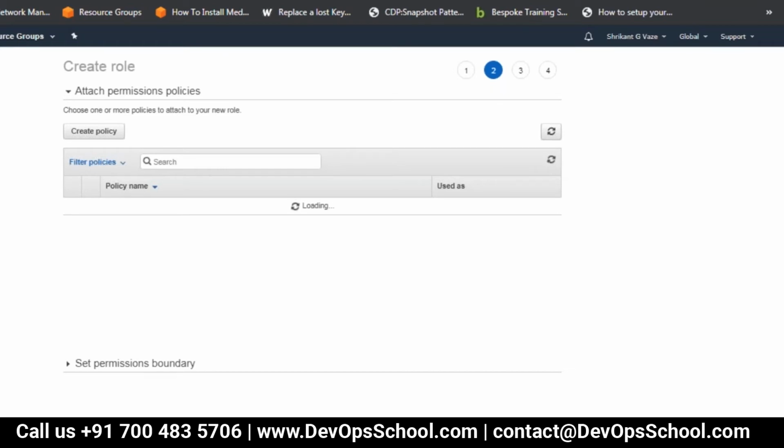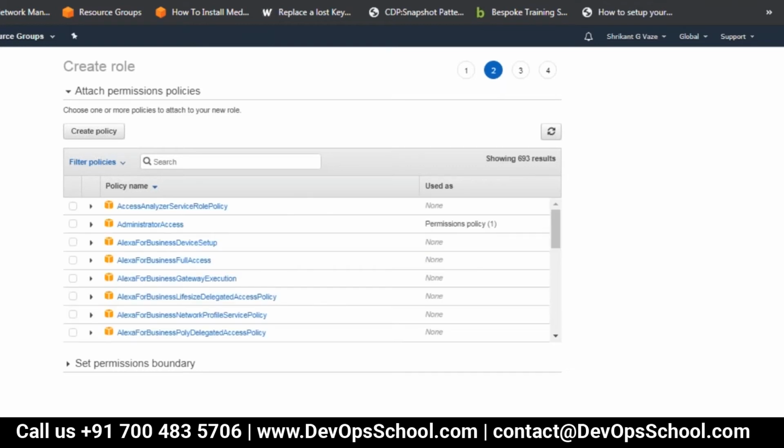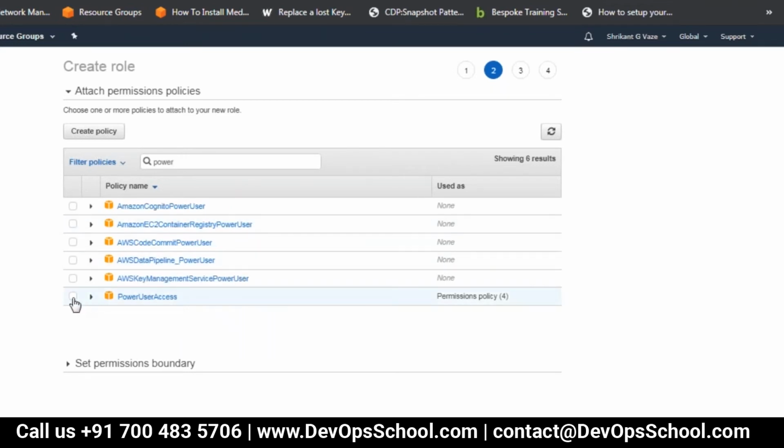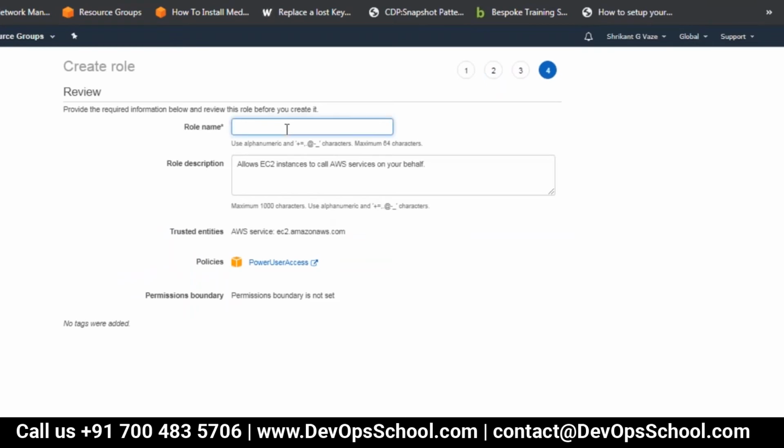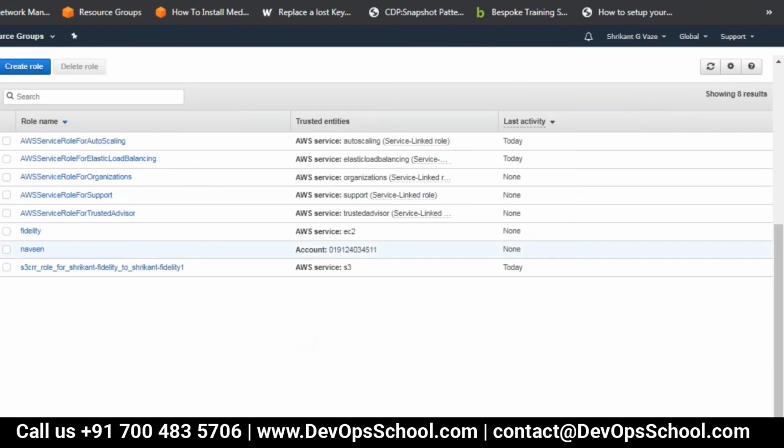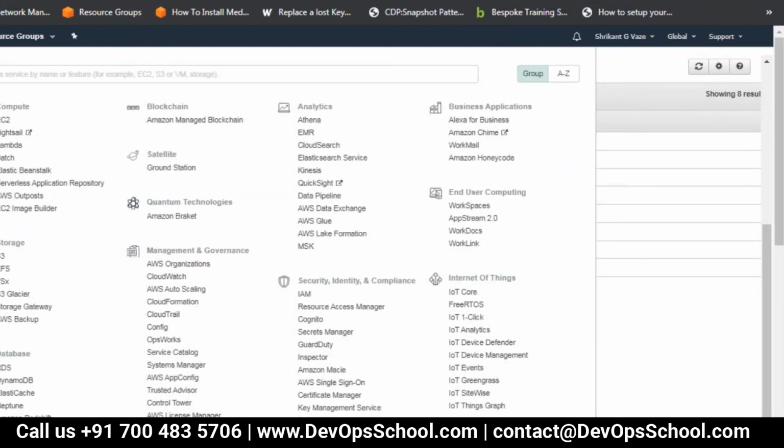Okay. So now I'm going to give it power user access. Give a name, related, create a role. So this role is created now. What I will do is create one EC2 instance and assign that role to that EC2 instance.